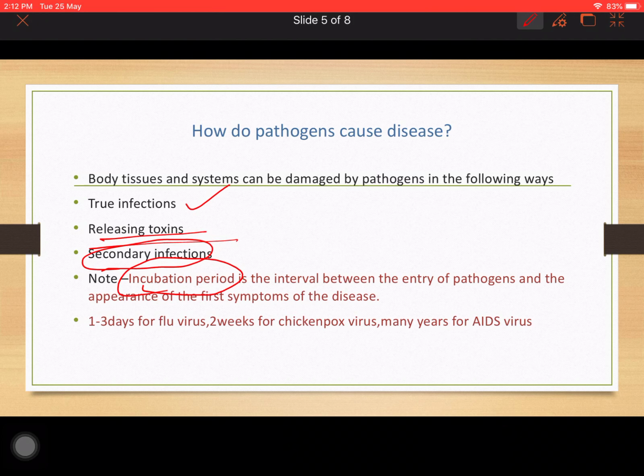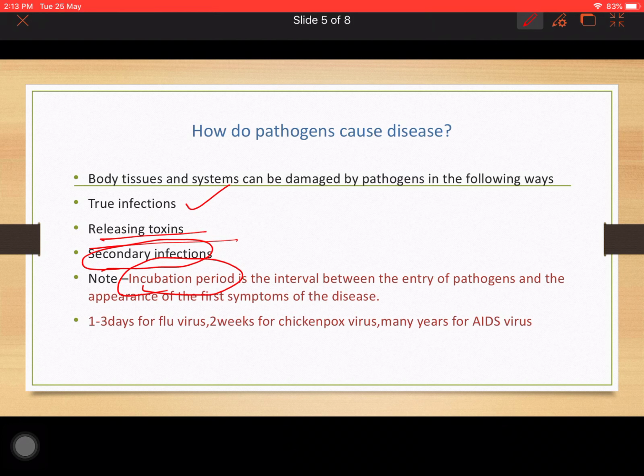It is the interval between the entry of pathogens, as and when the virus, the bacteria, the fungi or other germs enter the body, and when the first symptoms appear. So this is the incubation period. For COVID-19, we are telling between 1 to 7 days. When it enters the host's body, it is adhering to the cells, causing harm to certain cells, lungs and all. For COVID-19, it is mainly causing harm to our lungs. So after 7 days, a person starts having fever, cough and cold, and flu-like symptoms.